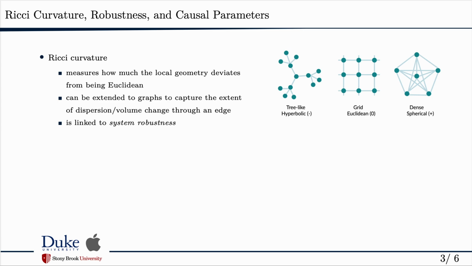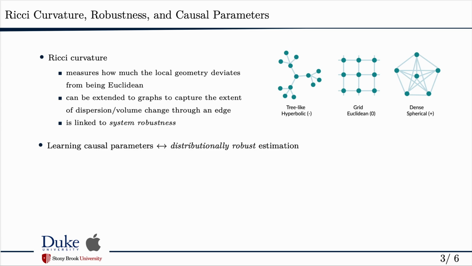Ricci curvature measures how much the local geometry deviates from being Euclidean, and this can be extended to graphs to capture the extent of dispersion or volume change through an edge. For example, in a tree-like graph, edges have negative curvature, like a hyperbolic space. A grid is a flat graph, and a dense graph, like a clique, has edges with positive curvature, like a spherical space.